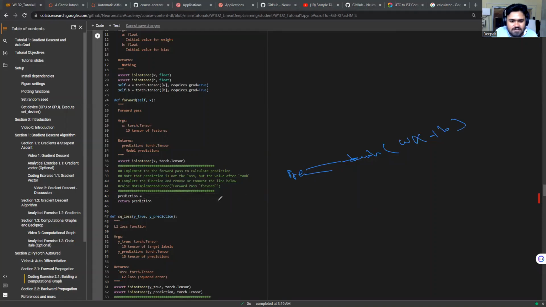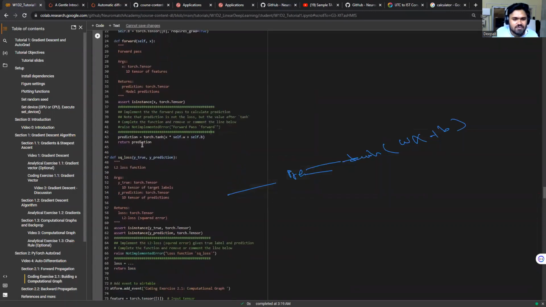Let's see how we can write it. To access tanh, we use torch.tanh, then we use x, and with the help of self, we access w and then add the bias to it, that is w x plus b. So this is our forward function, and we have written the prediction here.